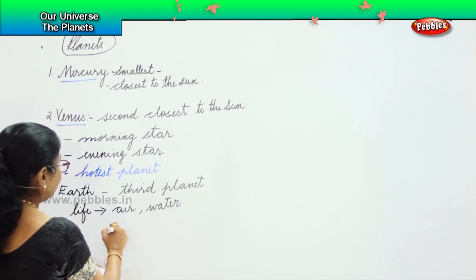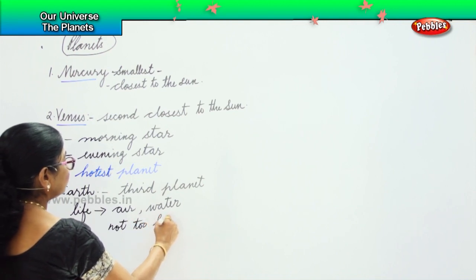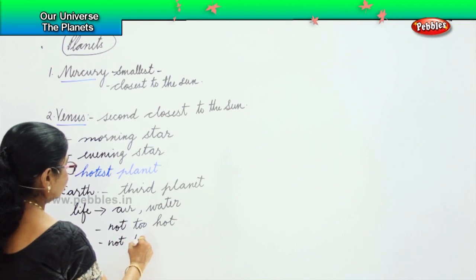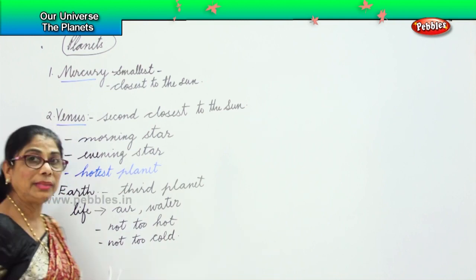It is not too hot, not too cold. And that's about the Earth.